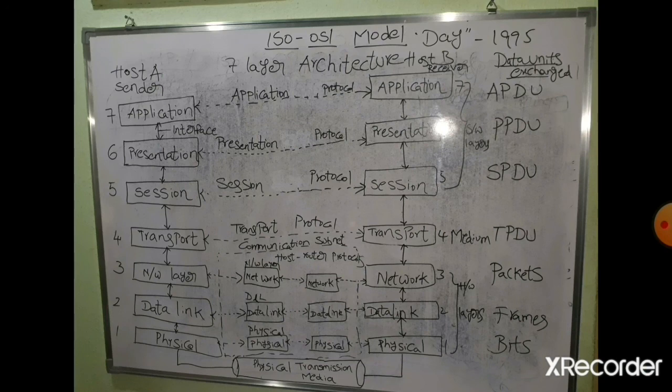If I am sending any confidential information, that has to be kept secret, and security has to be provided by the system. The presentation layer provides that security, and also checks the syntax and semantics of the data.